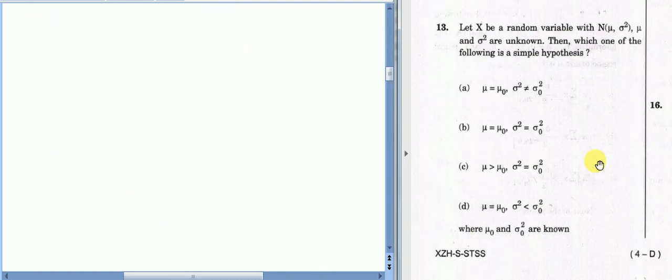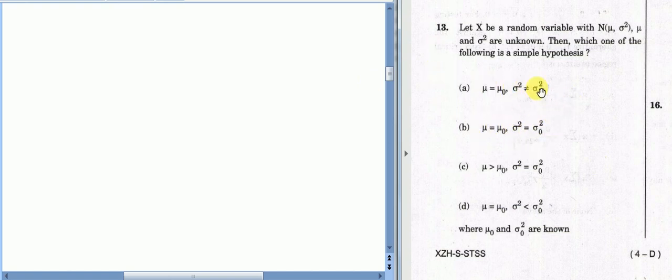Now your next question is, let X be a random variable from a normal (μ, σ²) population, and μ and σ² are unknown, then which one of the following is a simple hypothesis? Your hypothesis is called simple only when all of your parameters are specified. So only B can be true.